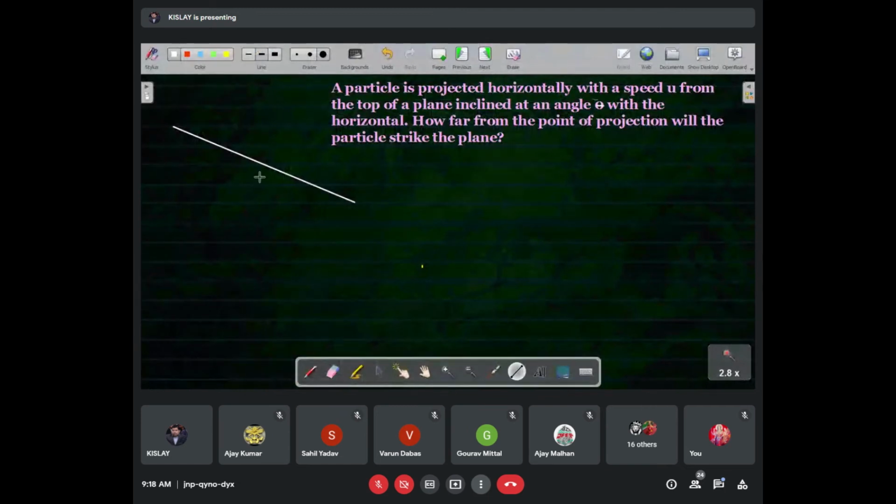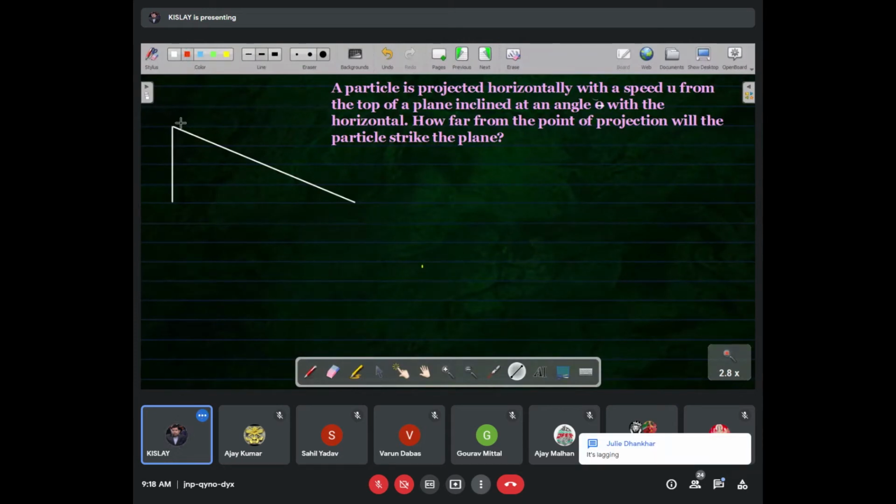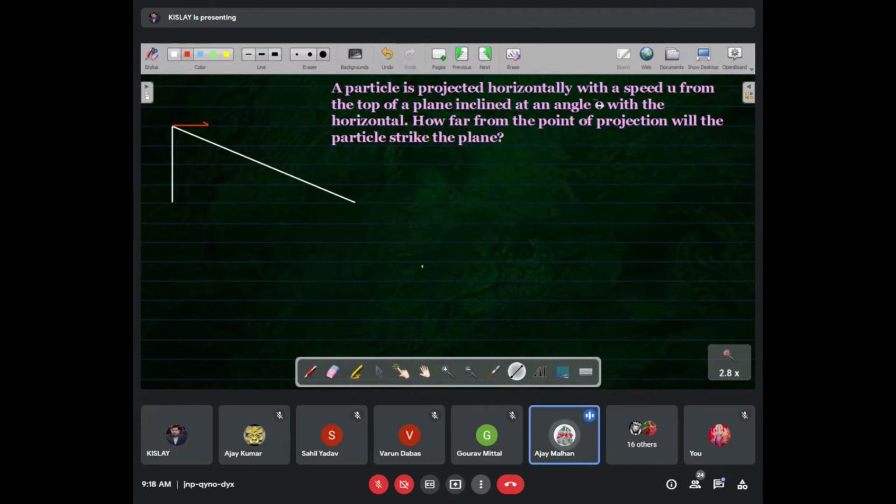Okay. This is a plane, and a person is standing here at the top of this plane and throws an object horizontally. That is perfectly horizontal motion, means initially it is